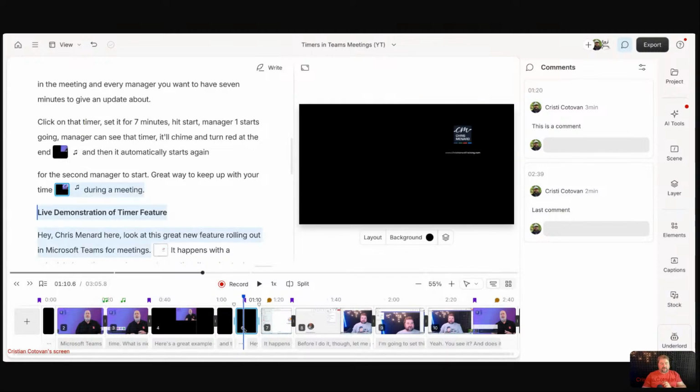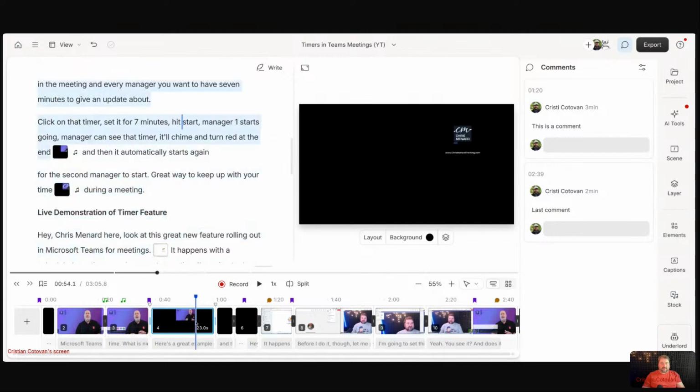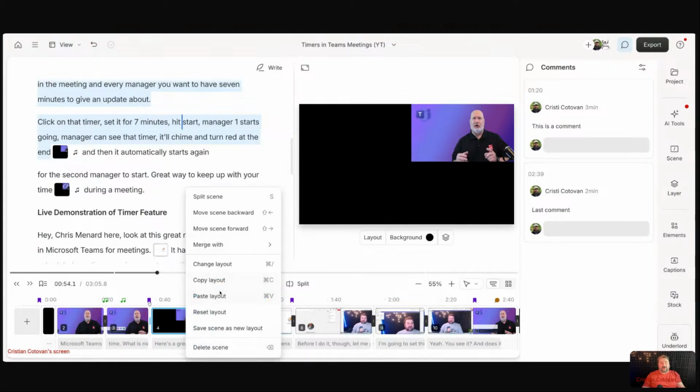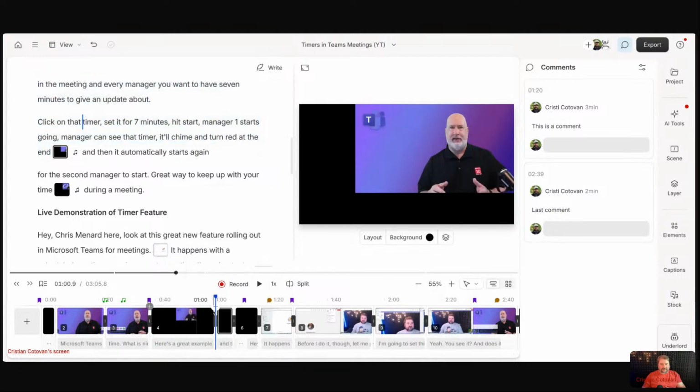And there you go. And the little thumbnails update all the time, and you can see how they change the layout. And you can do the same here. Right click, copy layout, paste layout, save the scene as a new layout. That's how I build my templates or layout packs. You design a scene the way you like it, and then you save it as a layout. Okay. Finally, there is one way to also reset, which you probably knew. If you messed up with this, you can right click and reset layout.